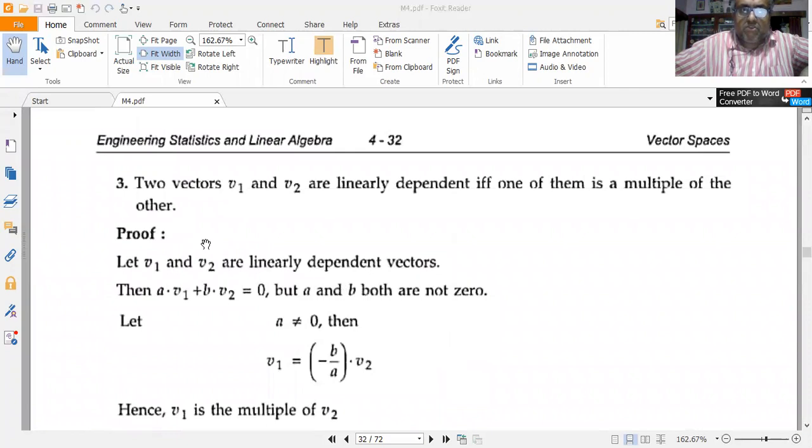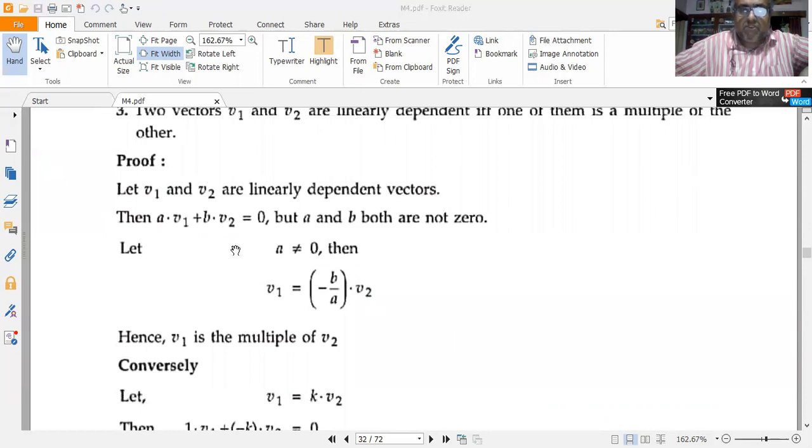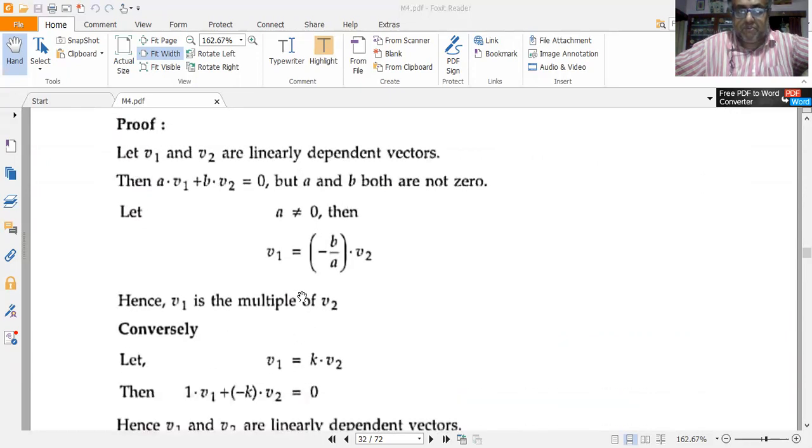Next one: two vectors v1 and v2 are linearly dependent if one of them is a multiple of the other. So let me assume that v1 and v2 are linearly dependent vectors. Then a into v1 plus b into v2 is equal to 0, but a and b themselves are not equal to 0. So if a is not equal to 0, I can solve for v1 and write v1 is equal to minus b by a into v2. So therefore, v1 is a multiple of v2.